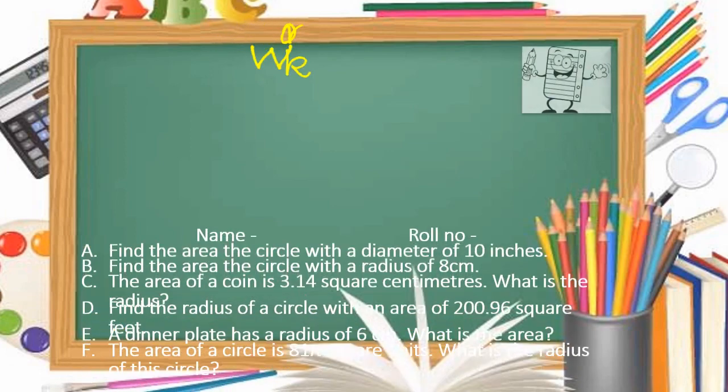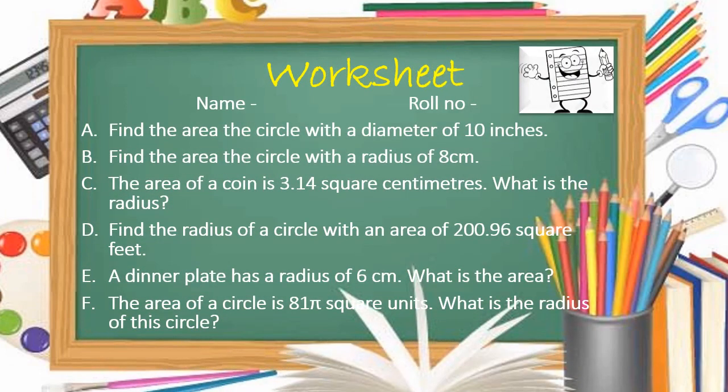Now students, this is a worksheet that you all have to solve. These are a few word problems based on the topic area of circle. First one is find the area of the circle with a diameter of 10 inches. So here the diameter is given. First you will calculate the radius and apply the formula of area of circle and further solve it. Next question, find the area of circle with a radius of 8 centimeter. This is the easiest one. You can easily solve it.